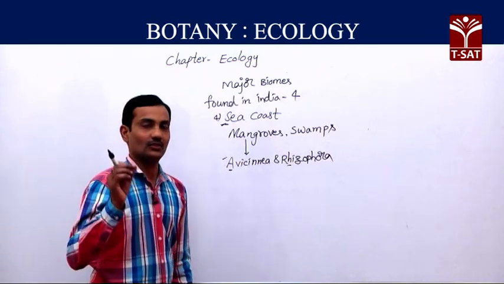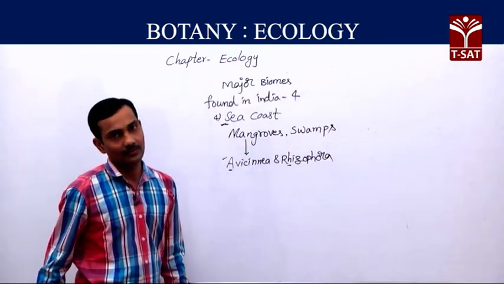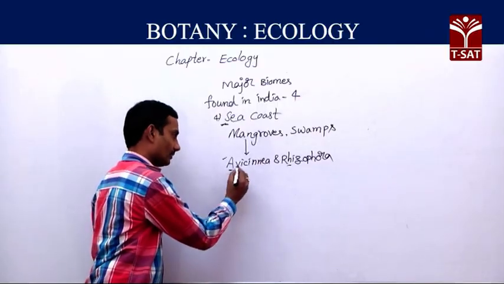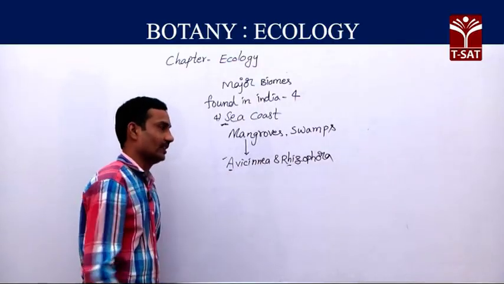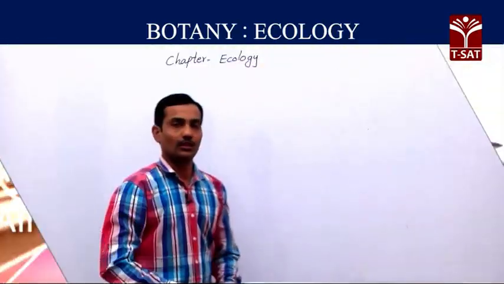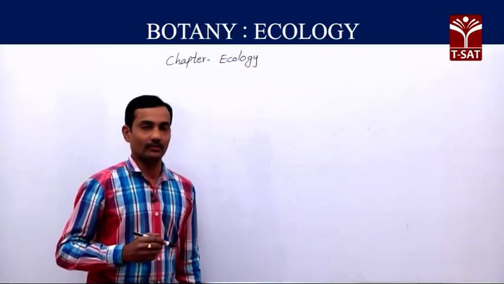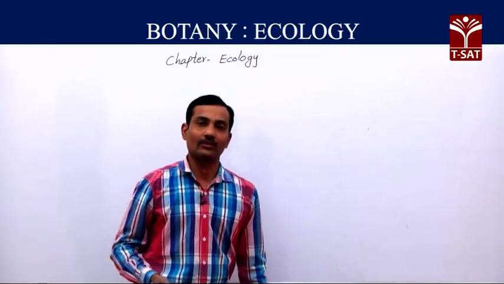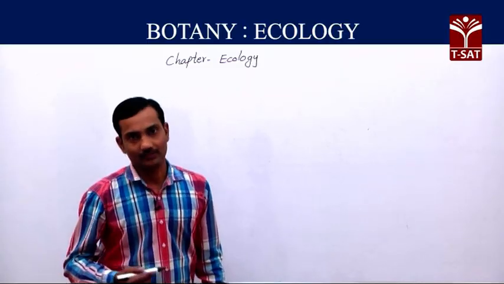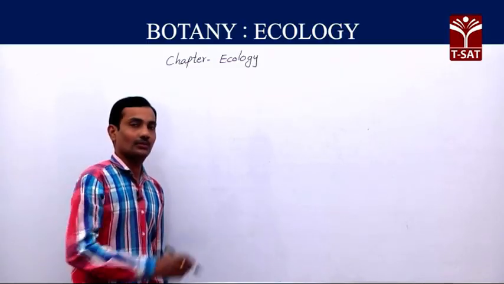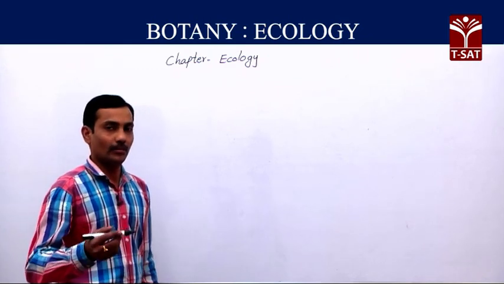Those roots consist of small pores. They are useful for exchange of gases. That adaptation we can see in Avicennia and Rhizophora. Now plants are adapted to the environment for survival as well as reproduction. So plants exhibit many adaptations, maybe for survival or maybe for reproduction. So usually the major biomes found in our India are four.